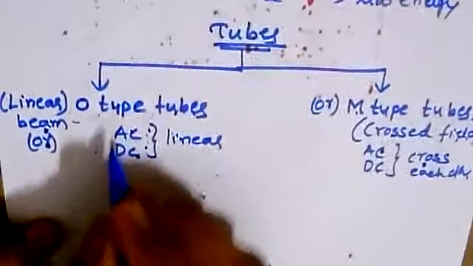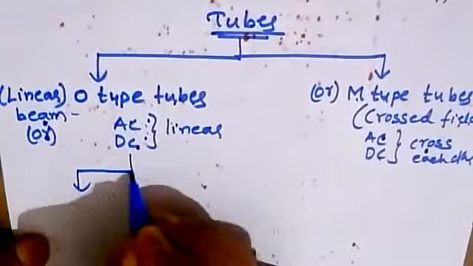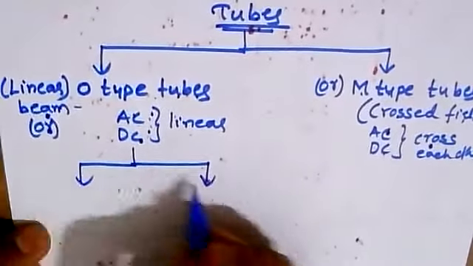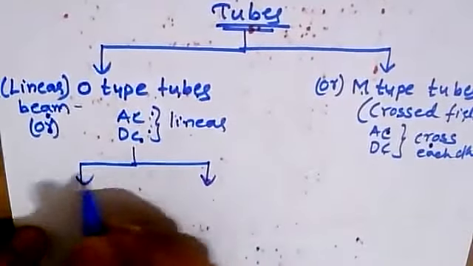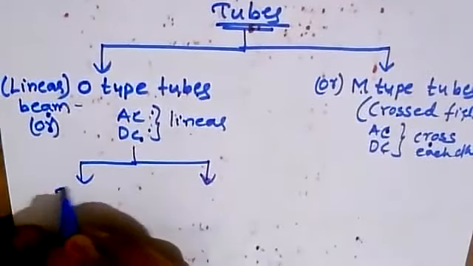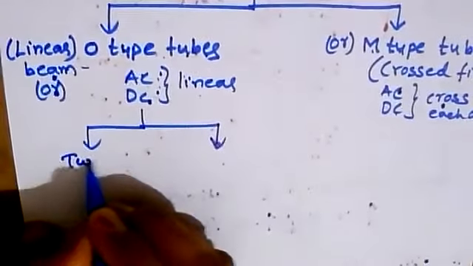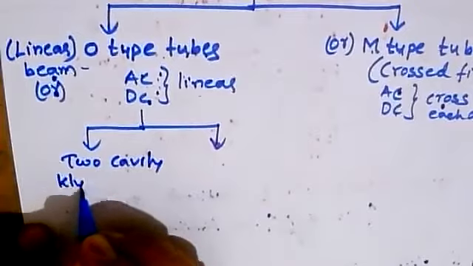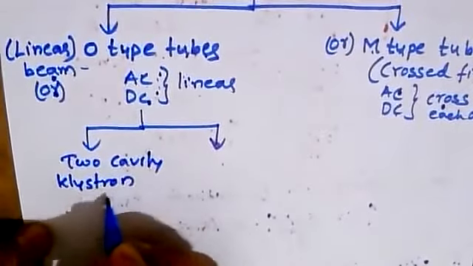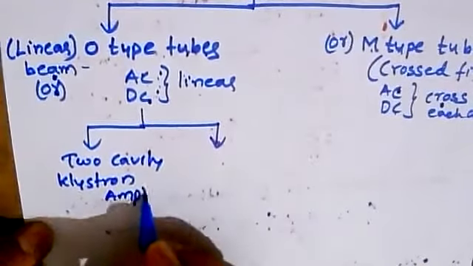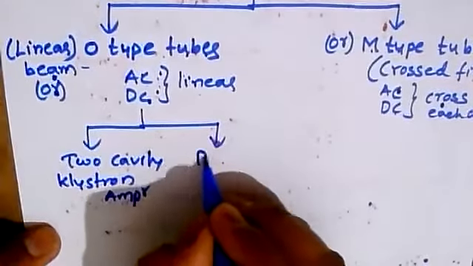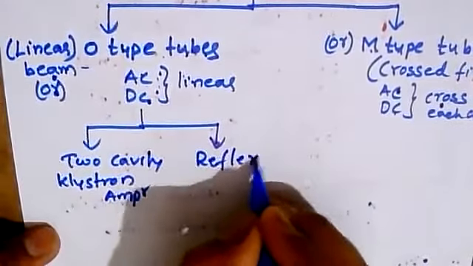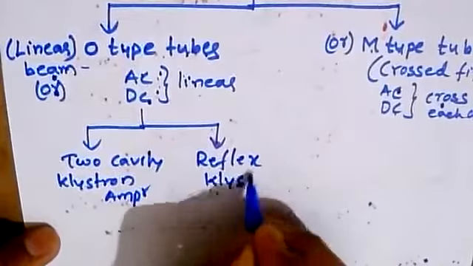In the case of O type tubes, we have several classifications, and as per your syllabus, we have the two cavity klystron amplifier and the reflex klystron.